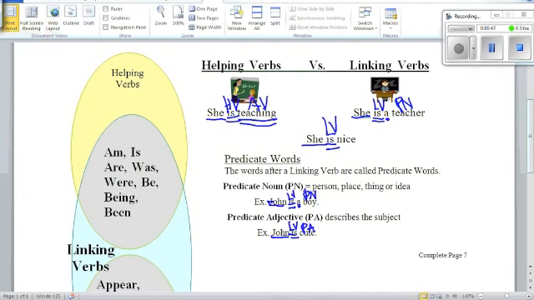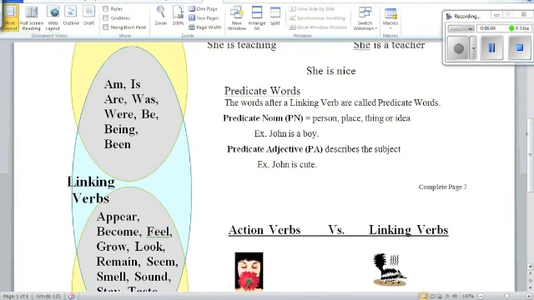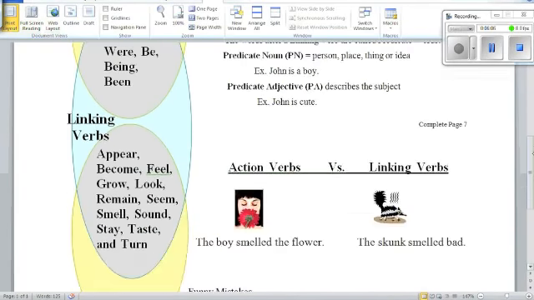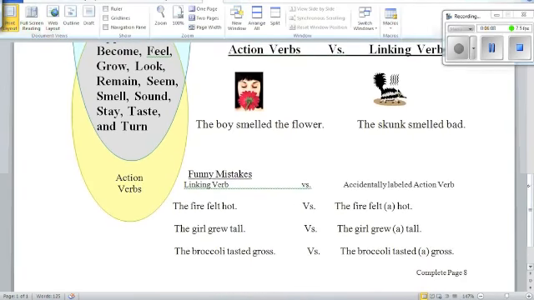Whew, that was a lot of learning right there. So we just went over the difference between basically the group of words am, is, are, was, were, be, being, been. We just talked about how to know whether those are helping verbs or linking verbs. So now we're going to talk about if we see a word that we think could be an action verb or a linking verb.